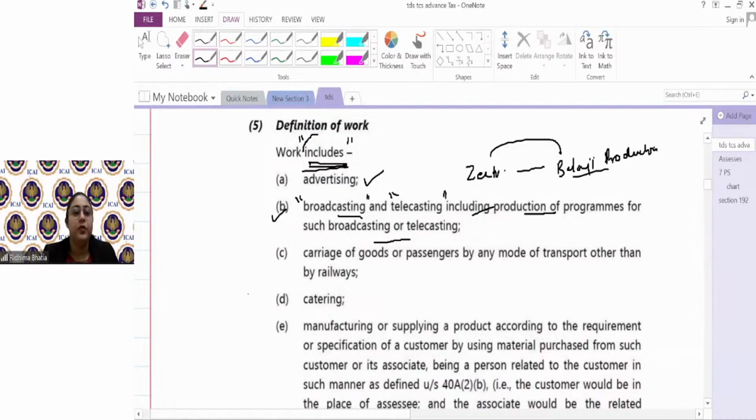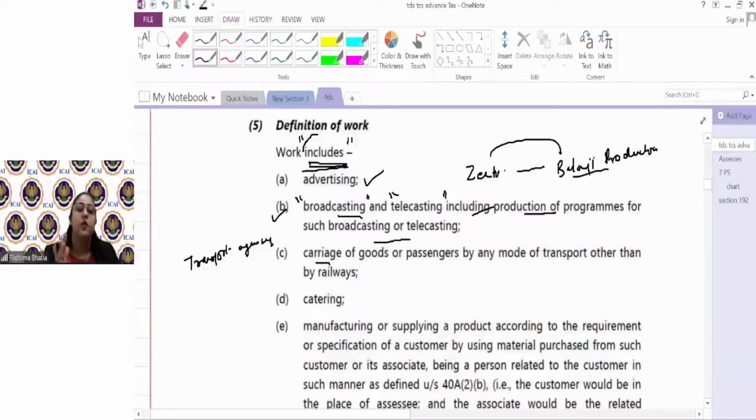Carriage of goods or passengers by any mode of transport other than by railways. Meaning, if I'm making payment to a transport agency or a transporter for carrying my goods from one place to another, that is 194C, guys. Suppose I am making payment to a consignment agency or a transport agency.